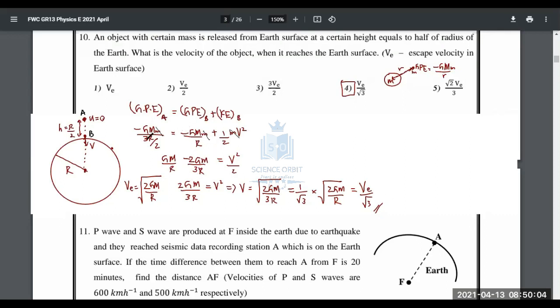Well, the common mistake you might have made is considering the gravitational potential energy at B as 0. It's incorrect. When it comes to a gravitational field, you have to know that the distance we consider in this equation is the distance from the center, not from the surface. So you have to be careful about that.